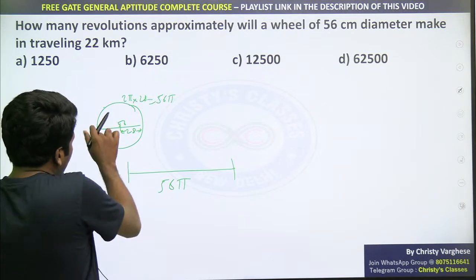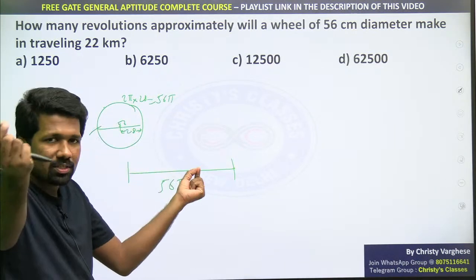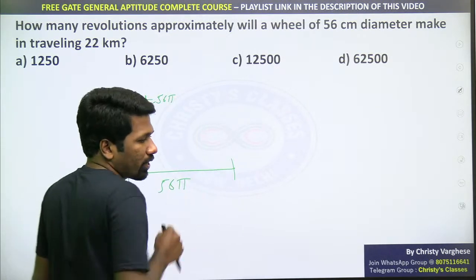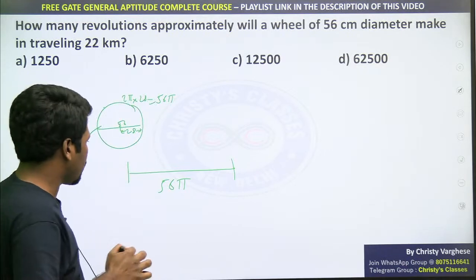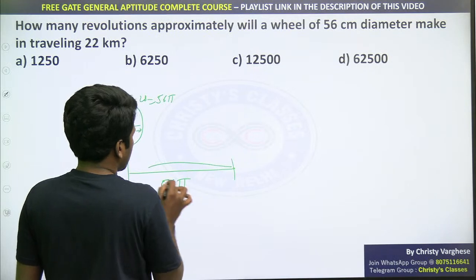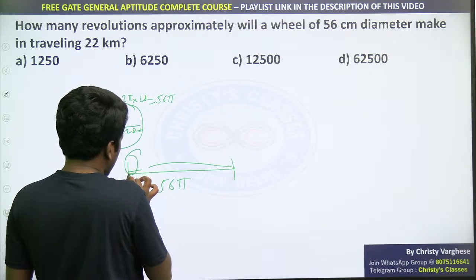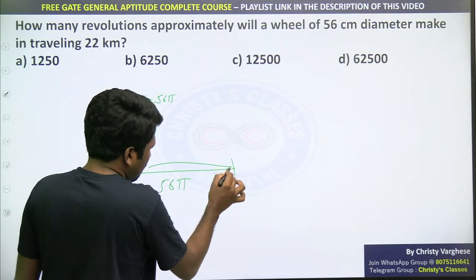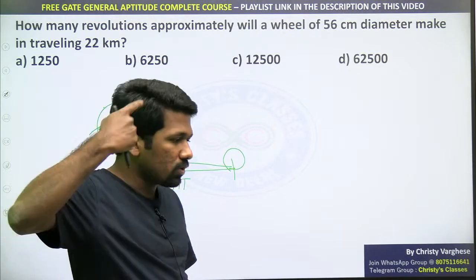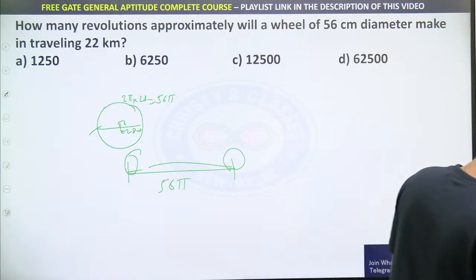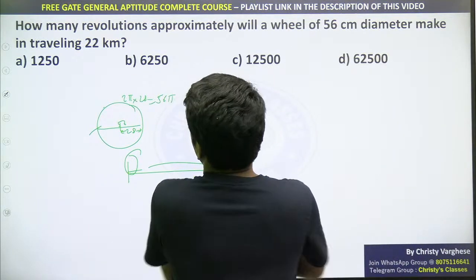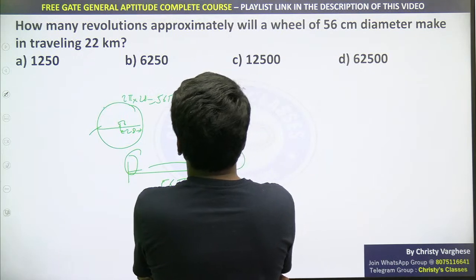Because you can think like opening up the circle. If you open up the circle, what is the total length? That is the circumference, and that is corresponding to one revolution. Like from here to here, 56 pi hoga. Because you can think about one point, to repeat that point, one full revolution is needed, na? Repeat that point means cover one full circumference, or one circumference perimeter, same itself. So anyway, 56 pi. So 56 pi centimeter is what you need to travel for one revolution.